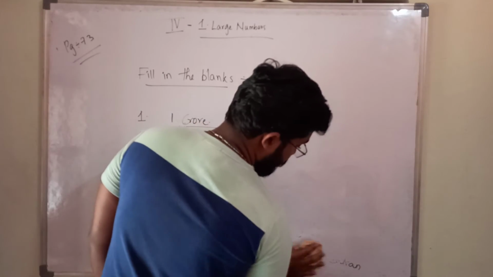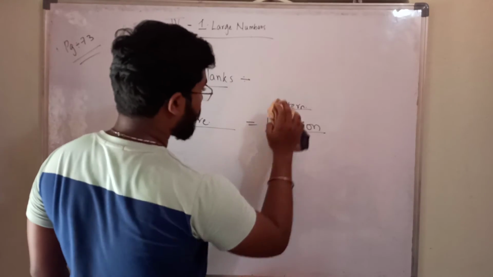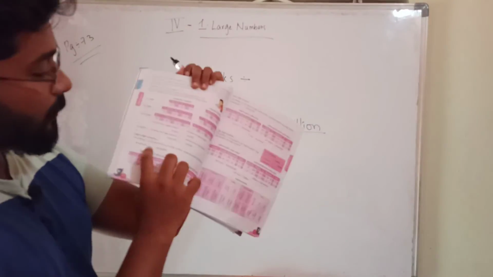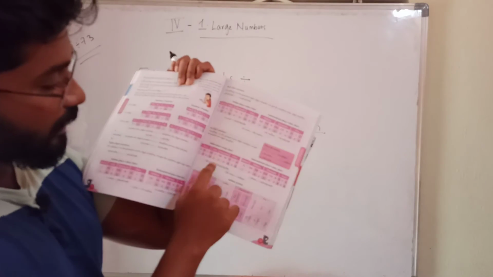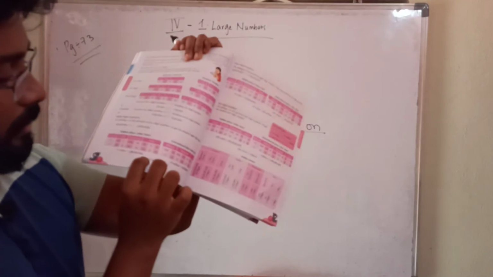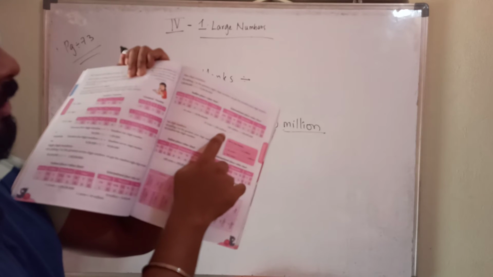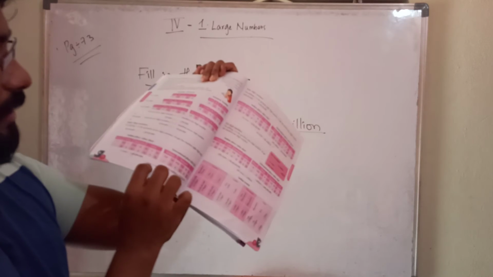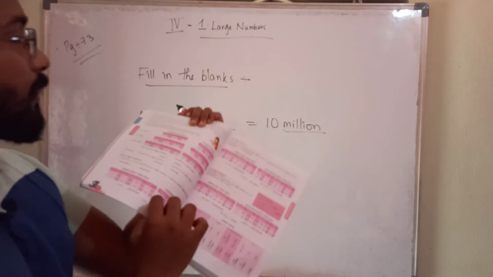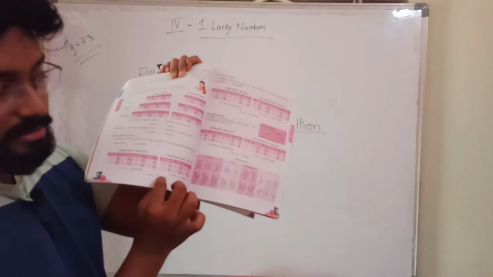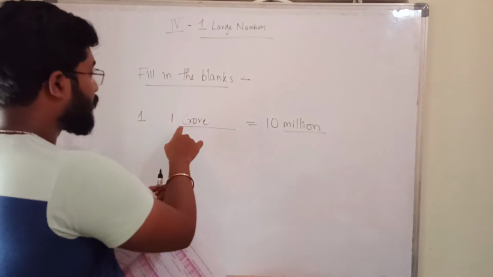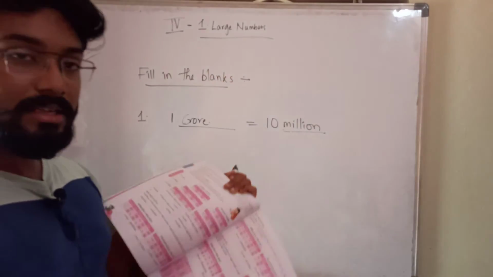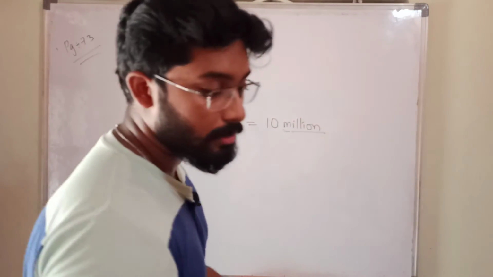There are small points now after every digit number. After 8 digit number, after 9 digit number, after 10 digit number, you have like this: 1 crore equal to 10 million, 10 crore equal to 100 million, 100 crore equal to 1 billion. We can directly write 1 crore by saying here 10 million is there, here also 10 million is there. It is matching. So in the fill in the blank place, we can write 1 crore, but you should understand it. That's why I have said the whole process.